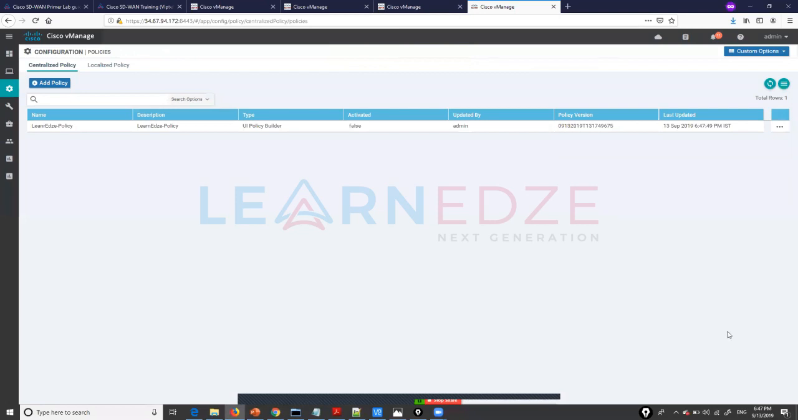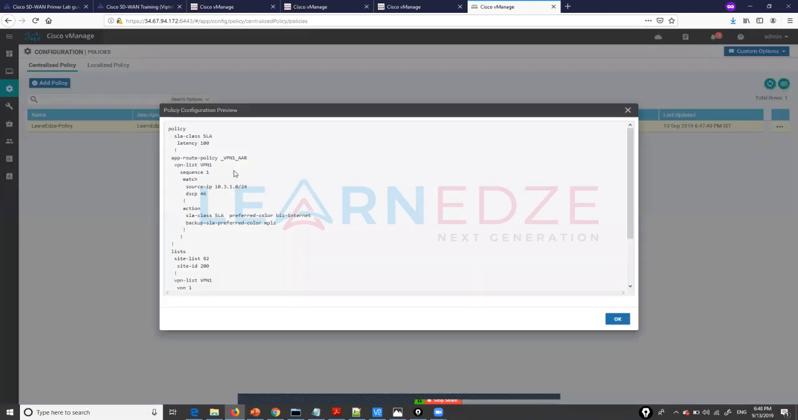Sorry, I'm taking more time here than the scheduled time. We are trying to finish within 10 minutes. Now we have the policy which we have created. We can see the preview of it. The preview configuration, you can look into it. This is how the policy will be pushed to the vSmart, and then vSmart is going to look at what the site is and what the VPN is, and then via OMP it will push the policy to all the WAN edges.